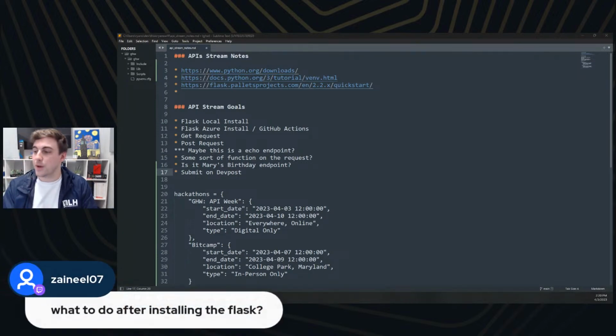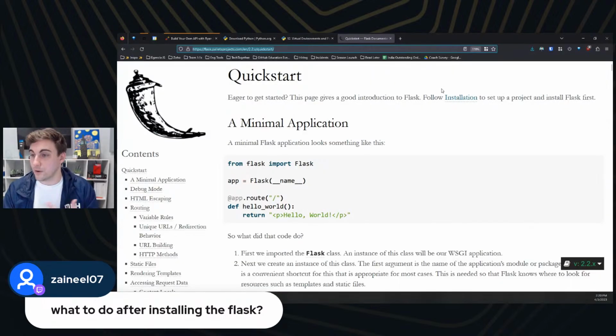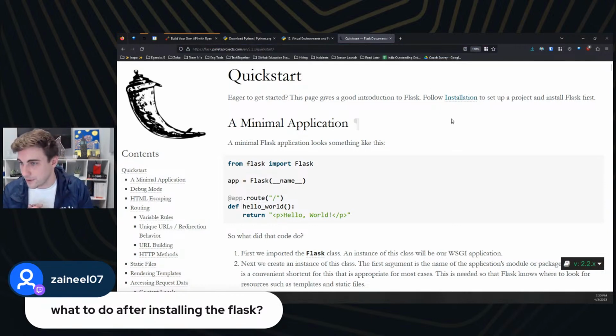That is awesome. What to do after you install Flask? Just get your code editor open, and we're going to make our minimal Flask app. And again, my goal here is actually just to follow this documentation to make this really simple and show you how you can do this yourself. I'll do it along with you, is kind of my goal for this workshop here, but I want to showcase that you can just parse documentation like this, and make your own tools and apps and things like that.